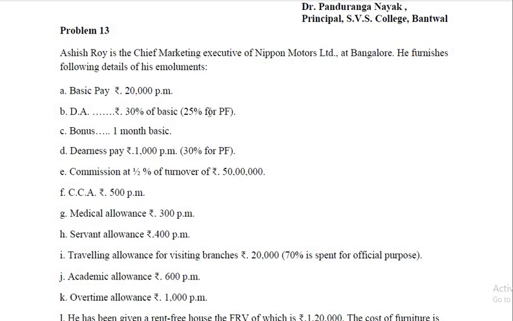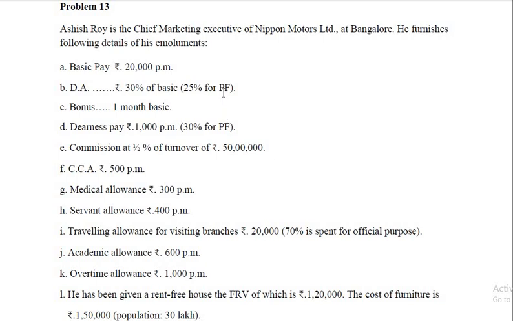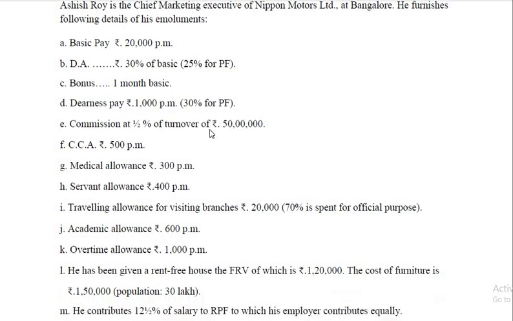And what is given in the bracket, that is 25% of DA for Provident Fund. So while calculating the contribution to Provident Fund, that should be taken. Similarly, if rent-free accommodation is given, for valuing that, that is to be taken. Bonus, 1 month basic, taxable. Dearness pay 1,000 per month into 12, so that is taxable. But 30% of Dearness pay is considered for Provident Fund contribution as well as for rent-free accommodation.